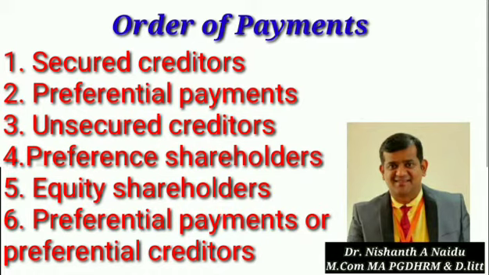So next we are going to understand preferential payments or preferential creditors in detail. As I said, the payments which have preferential rights at the time of settlement, we call them preferential payments or preferential creditors. These payments have to be made before the payments of unsecured creditors.